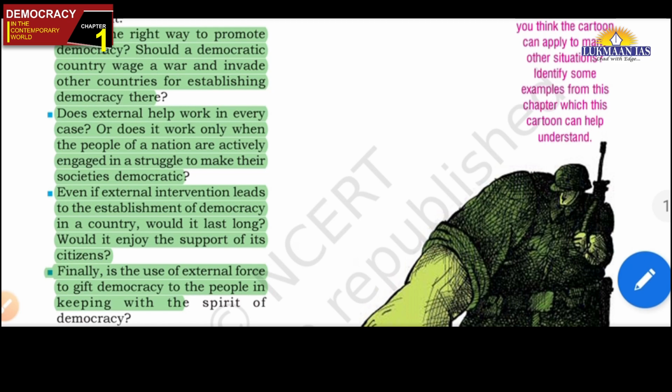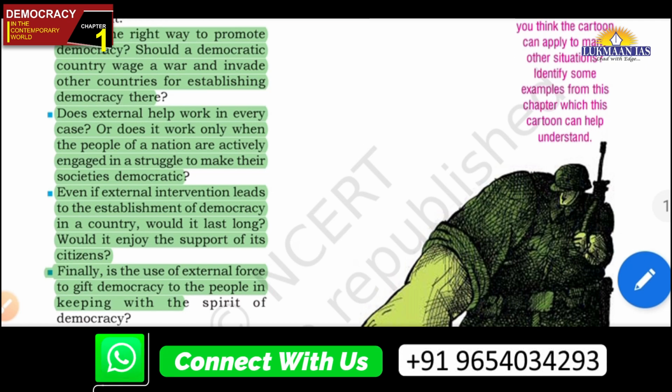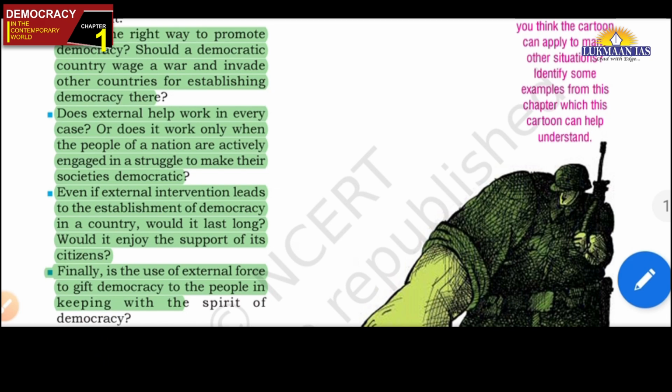If some external force comes and imposes democracy, even if successful, it will not succeed. Why? Because the people are themselves divided. They have not developed a consensus, and that consensus would have developed when those people had come together. In that case they would be able to sustain the democracy. This is what is being argued. This is how, friends, this is the chapter, and I hope you enjoyed this chapter.